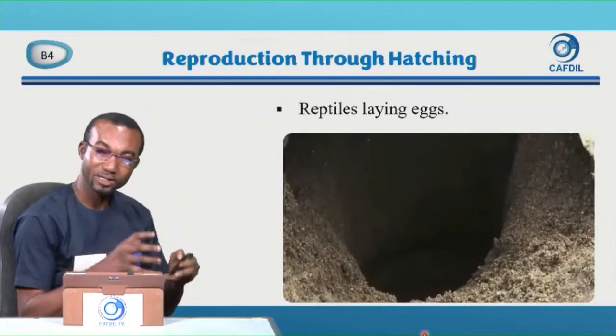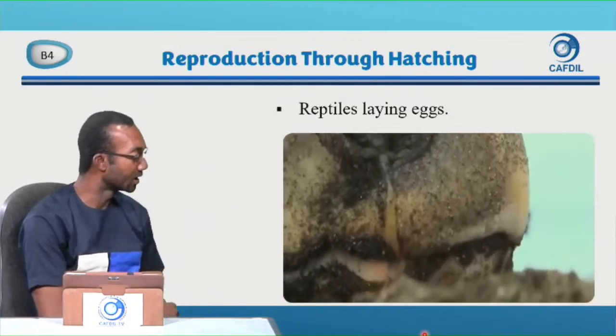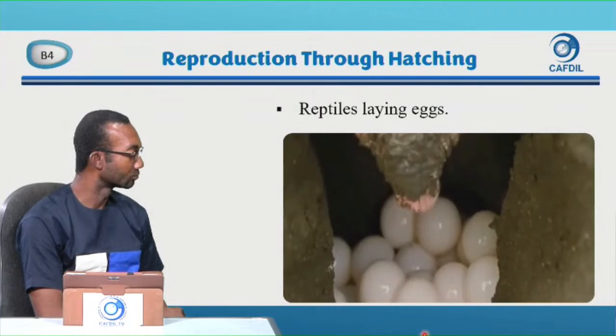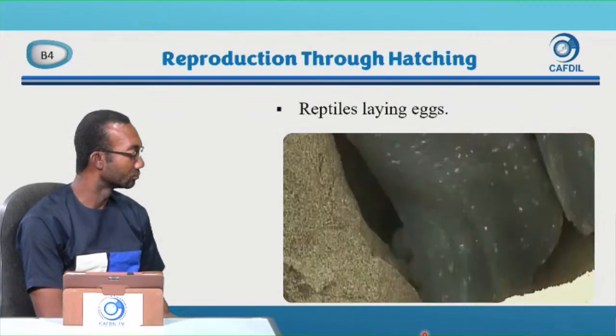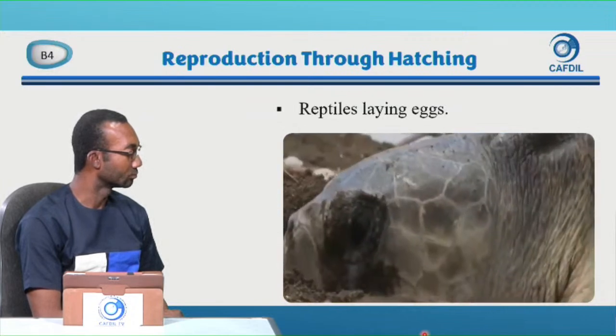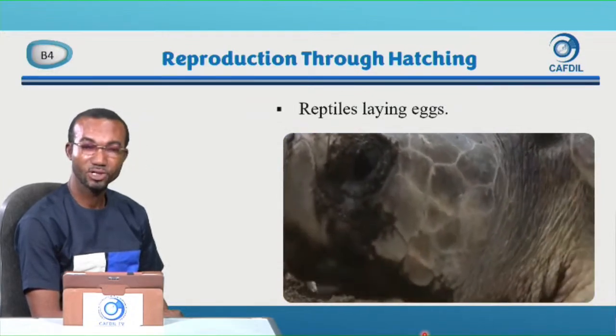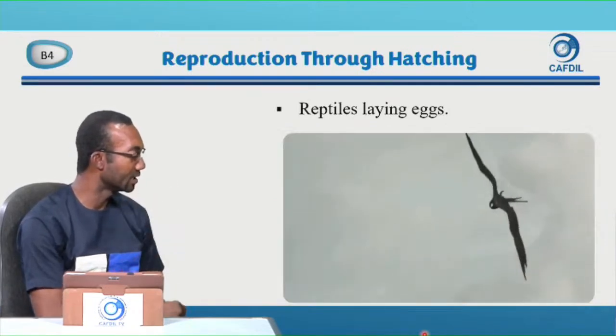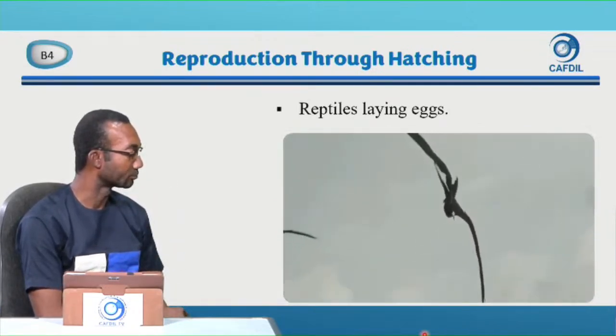Digging holes and then burying the eggs. So the turtle is laying eggs. They can lay plenty of eggs. We saw that the birds lay eggs one at a time, but the turtles lay plenty of eggs at a time.